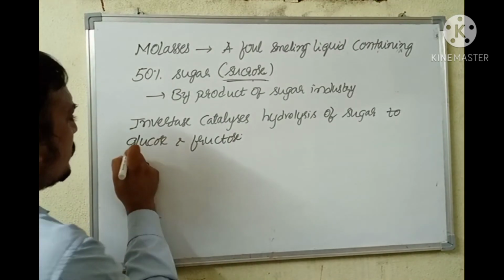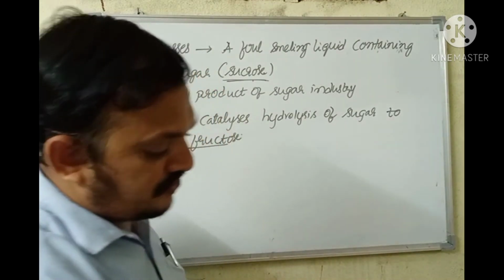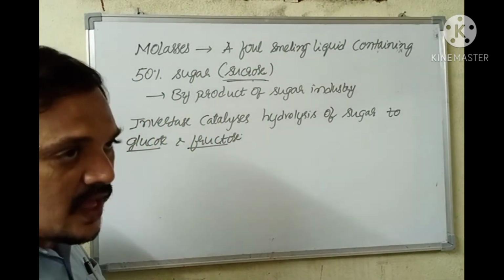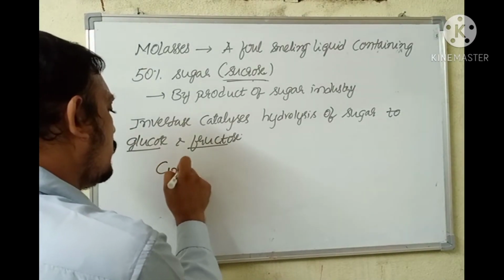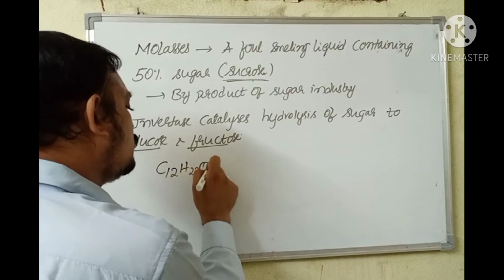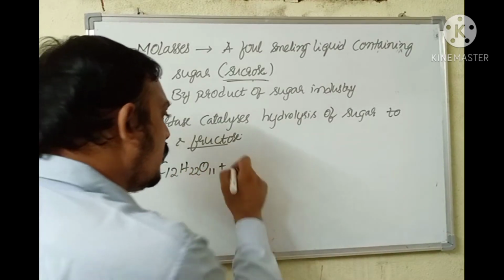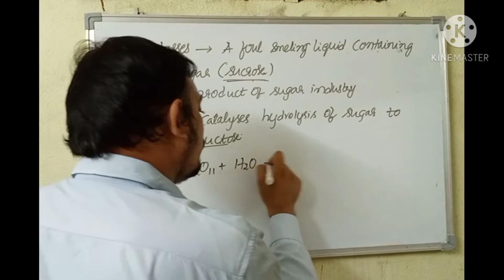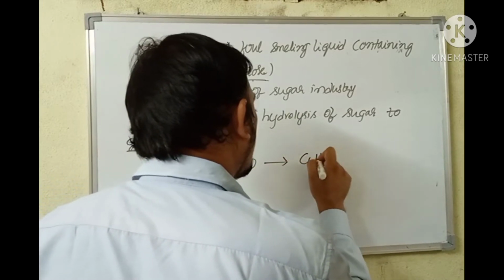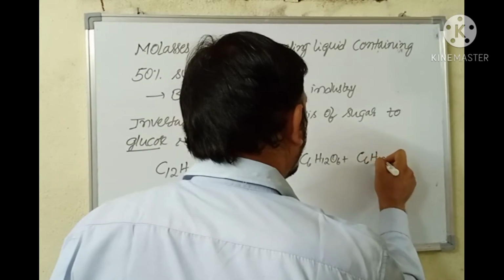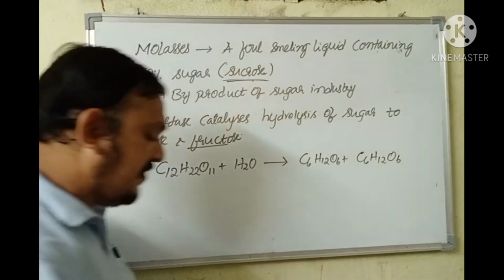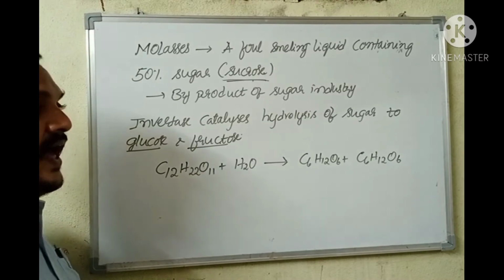You have noted glucose and fructose are isomers. They have the same molecular formula but different structural formula. So C12H22O11, that is sucrose, when subjected to hydrolysis, produces glucose and fructose, which have the same molecular formula but different structural formulas.